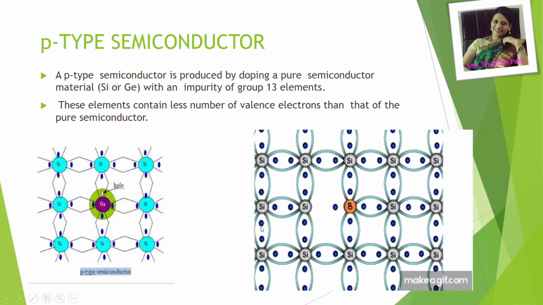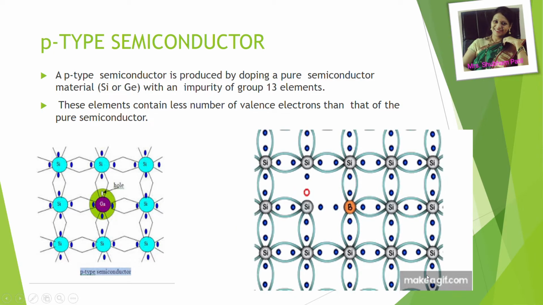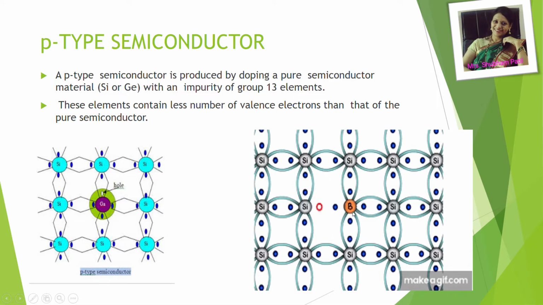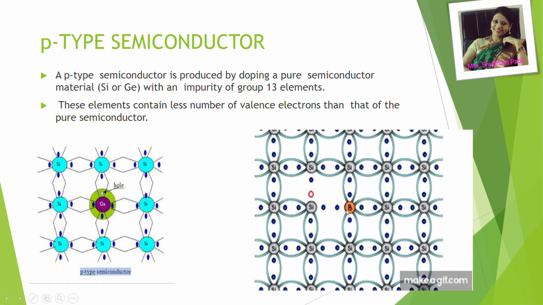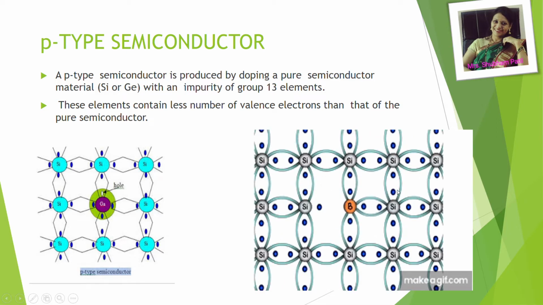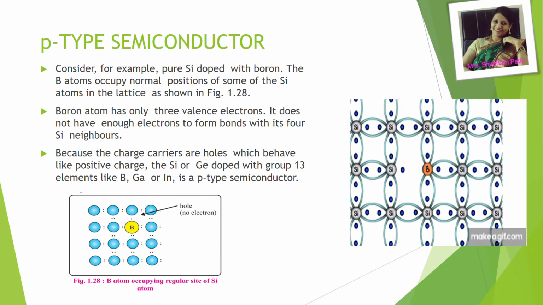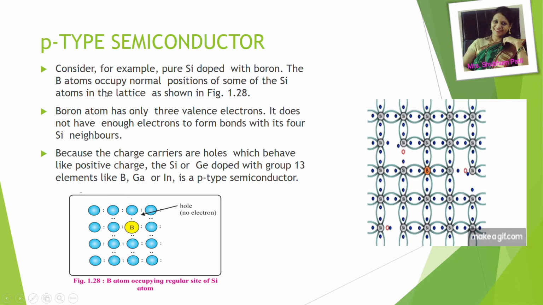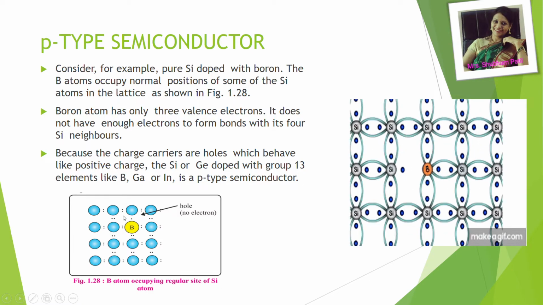So you can see in this clip, a silicon array is present. Each silicon is tetrahedrally linked with 4 other silicon atoms. And here is the impurity of boron that we have added. And then we get the creation of a hole here, which allows the transfer of electrons, and we get the conductivity. So let's consider here pure silicon doped with boron. Boron atoms occupy the normal positions of some of the silicon atoms in the lattice, as shown over here. Here is yellow colored boron.